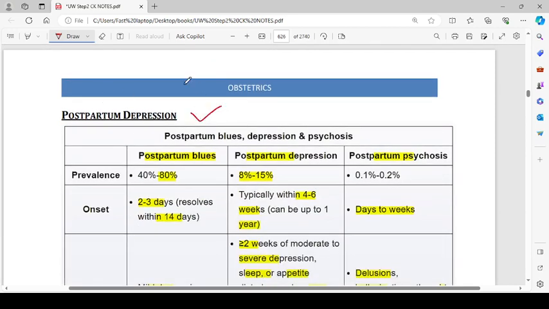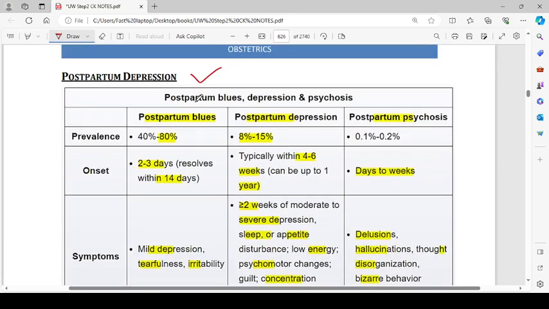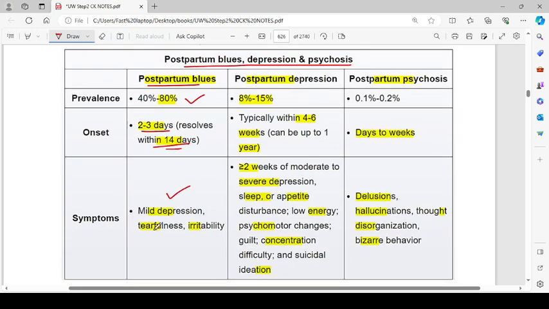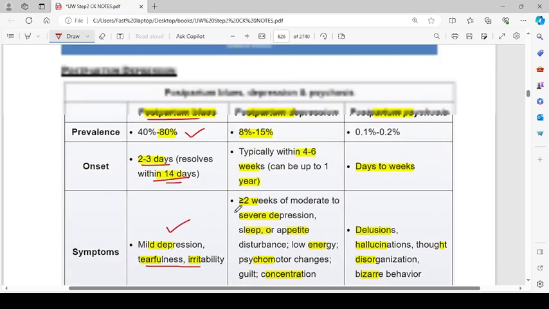Postpartum depression is a very important topic. So, postpartum blues, depression, and psychosis. Prevalence of postpartum blues is 40 to 80%. Onset can be preceded by postpartum pinks, in which the woman is very euphoric. So, onset is 2 to 3 days, resolve within 14 days. Symptoms are mild depression, tearfulness, and irritability.